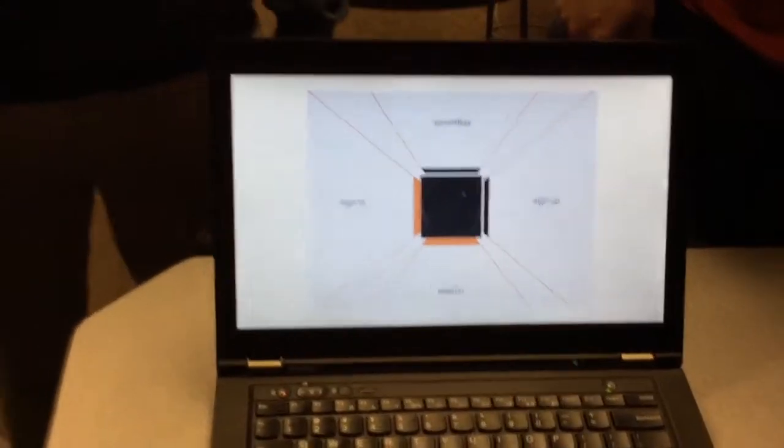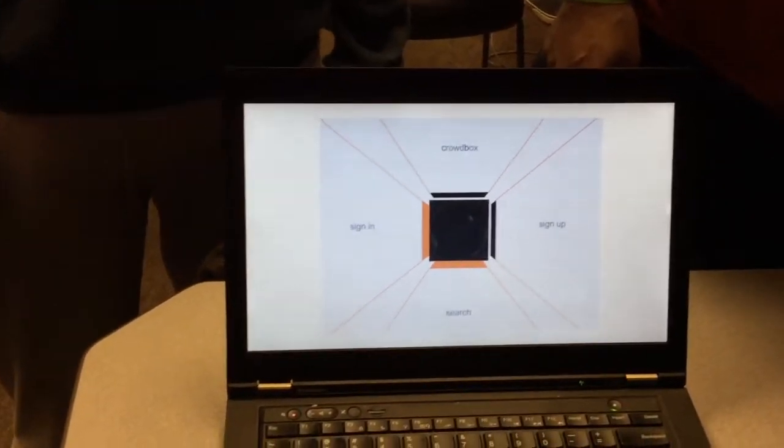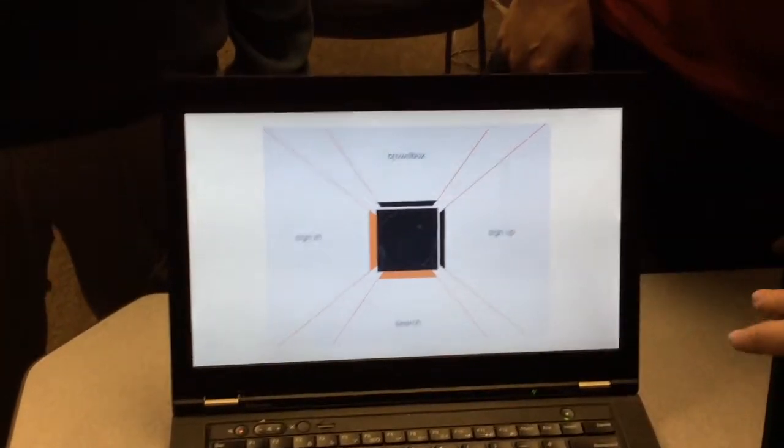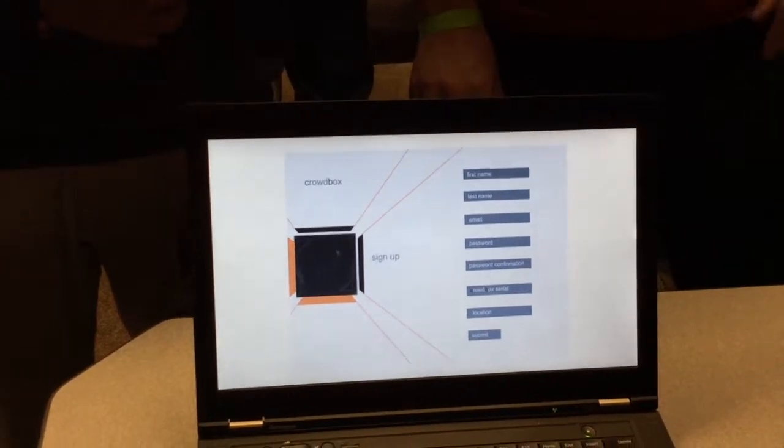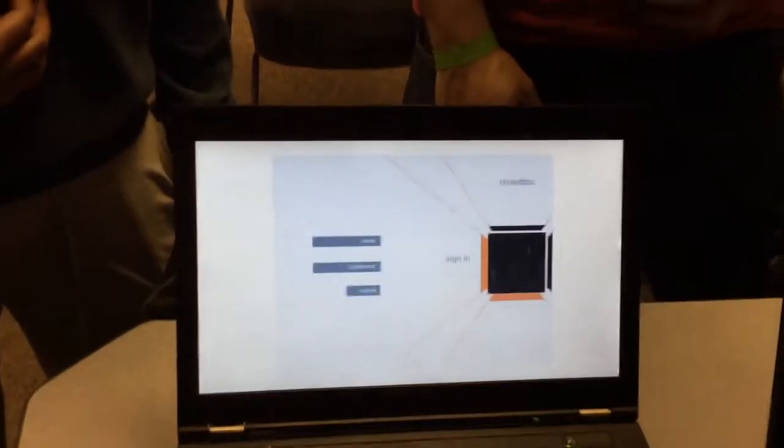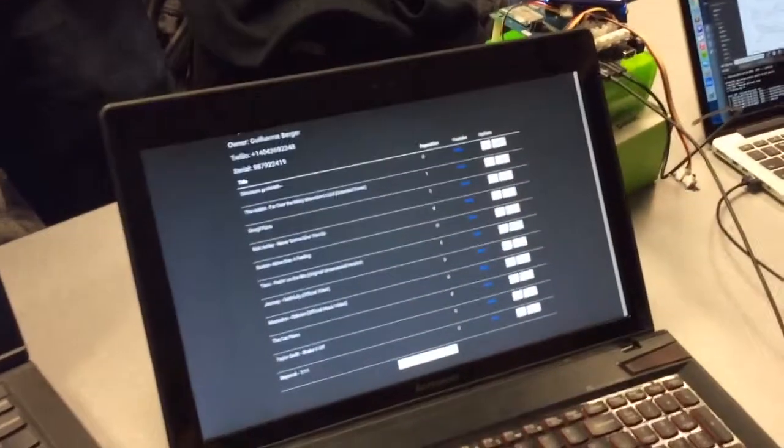And so on this computer is what is functioning, and it's just using basic Bootstrap so we can get it functioning and working. But on this computer here is our design mockup. So we have this screen as our main page, and you click on one of the other sides, and it would slide over to the right and present you other stuff. So as one sole main web page. And so it does work.